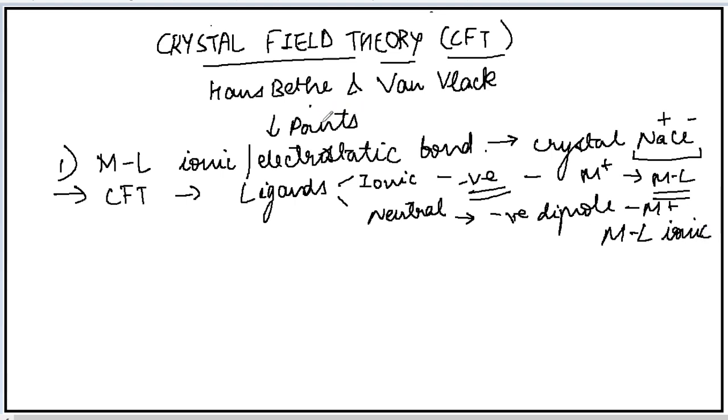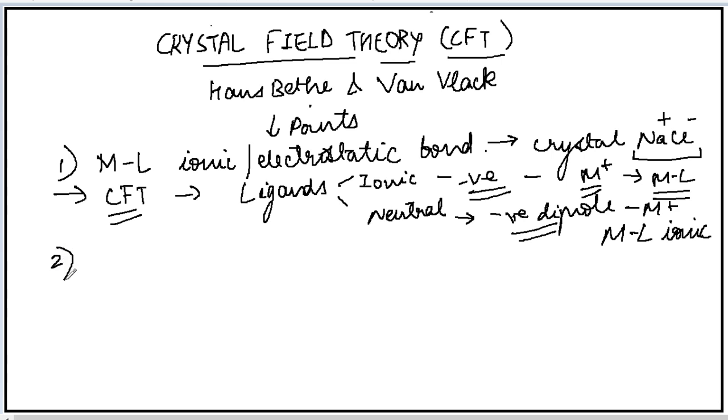So as I said, the metal ligand bond is ionic or electrostatic as in case of a crystal like sodium chloride. And this is the reason the name CFT is given. Now ligands can be both. If the ligands are anionic, then they will be attracted towards the cationic metal ion, and as a result of which the metal ligand ionic bond is formed. And if it is neutral, then the negative dipole will be attracted.